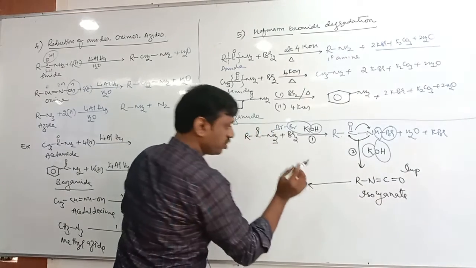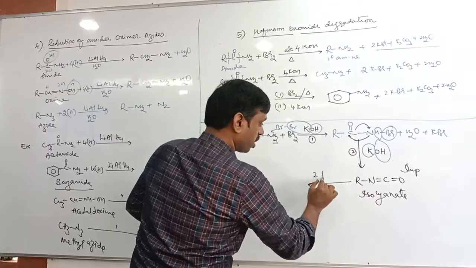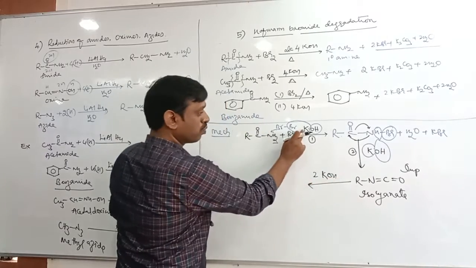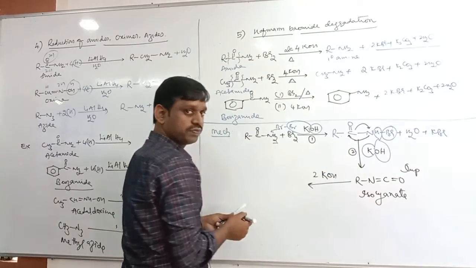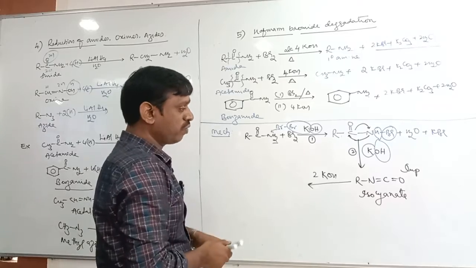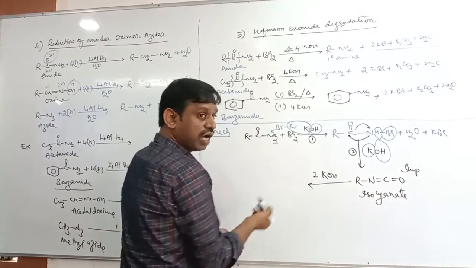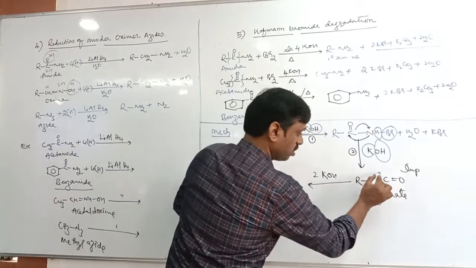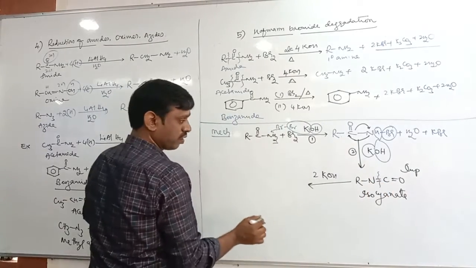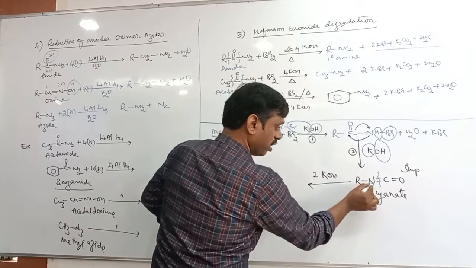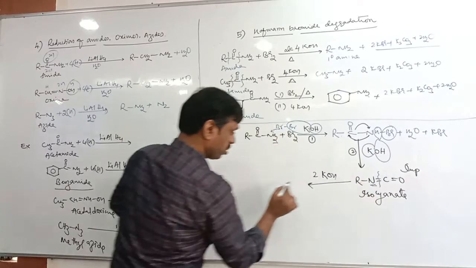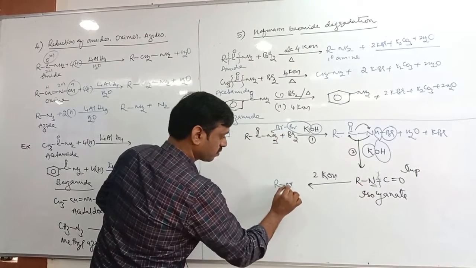Now it reacts with 2 moles of KOH. First mole, second mole, it is 2 moles of KOH. Tell me what is the possibility? It's nothing but hydrolysis, alkaline hydrolysis. Here this double bond will be broken. Here R-N, 1 nitrogen, 2 hydrogen. What do you expect? What is the product?